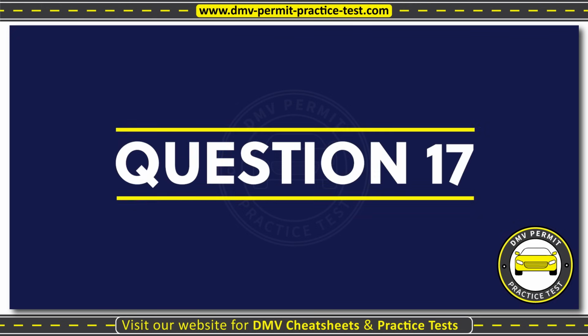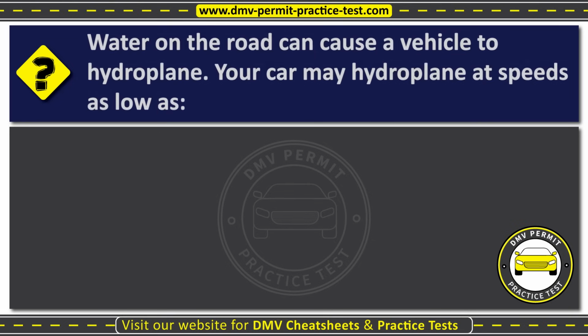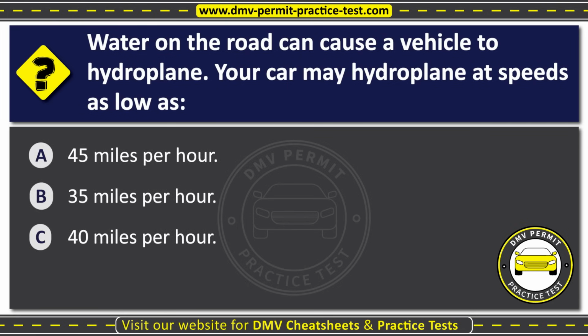Question 17. Water on the road can cause a vehicle to hydroplane. Your car may hydroplane at speeds as low as option A, 45 miles per hour. Option B, 35 miles per hour. Option C, 40 miles per hour. The correct answer is option B, 35 miles per hour.